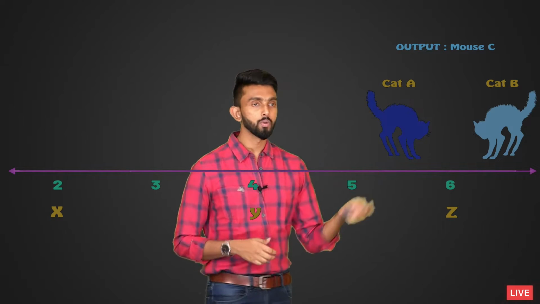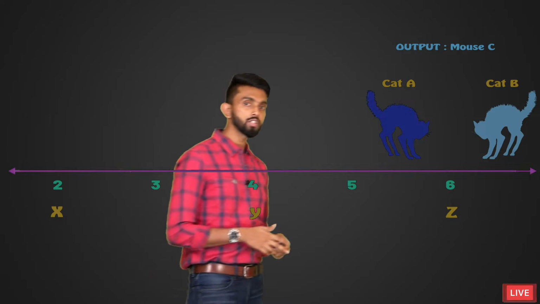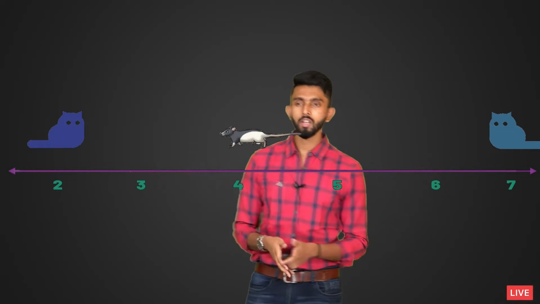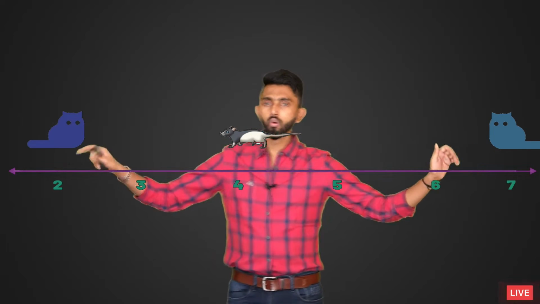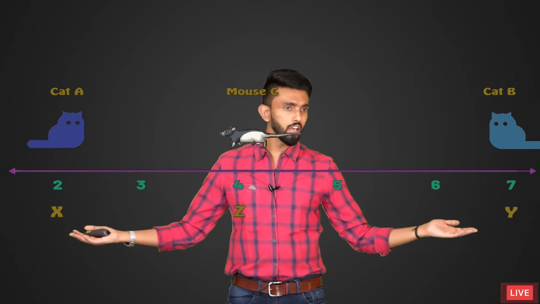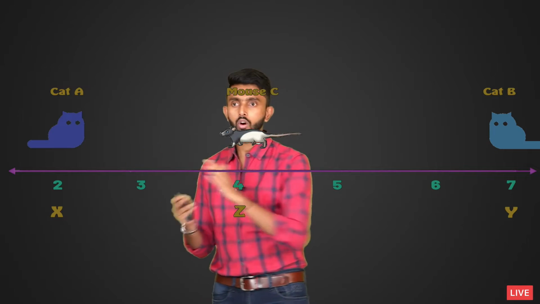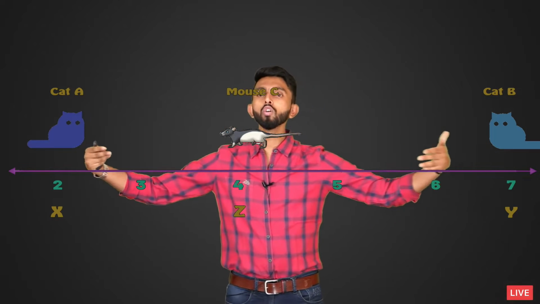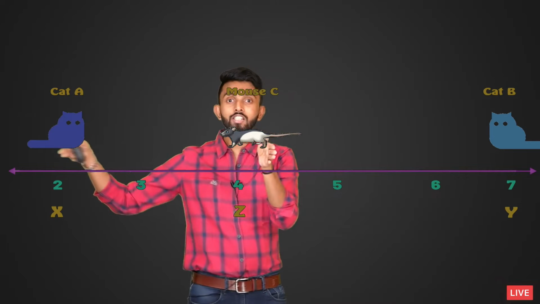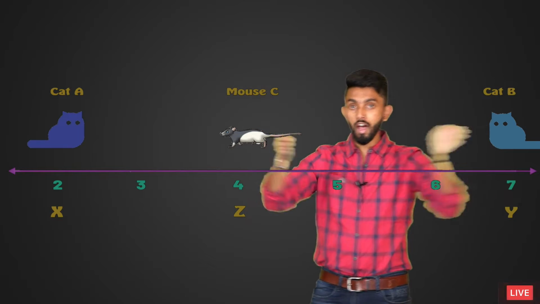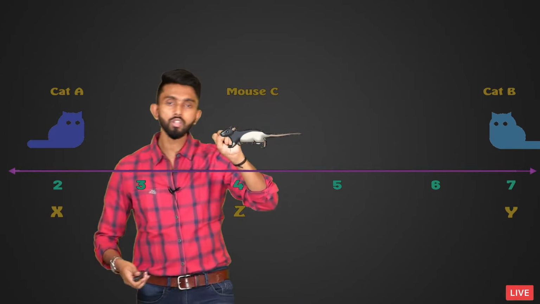Great. Now, let's proceed. Here, what I am going to do is, now let's try to write a logic. This is how it is. Clearly, if I just give you the positions of both the cats and the position of the mouse, any day you will tell cat A will win, because mouse is at 4, A is at 2, B is at 7. Who is closer? Which distance is smaller? See, this is the distance, whereas this is the distance. Naturally, this guy is going to reach faster.